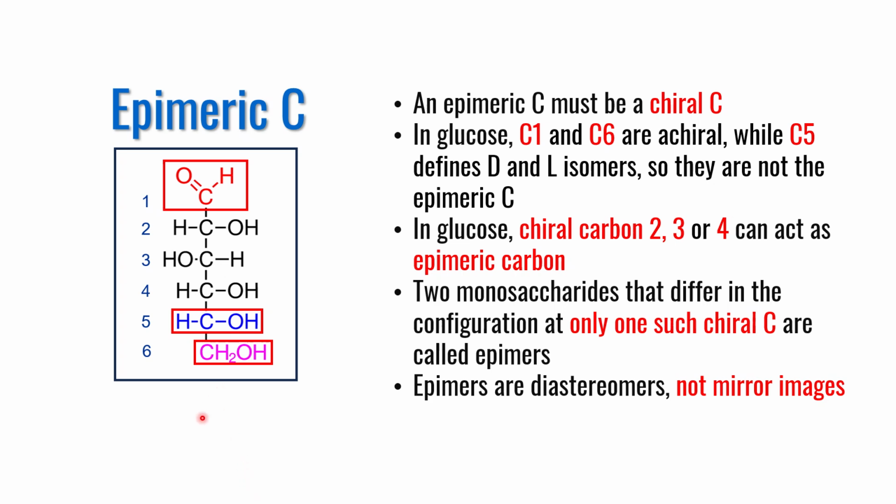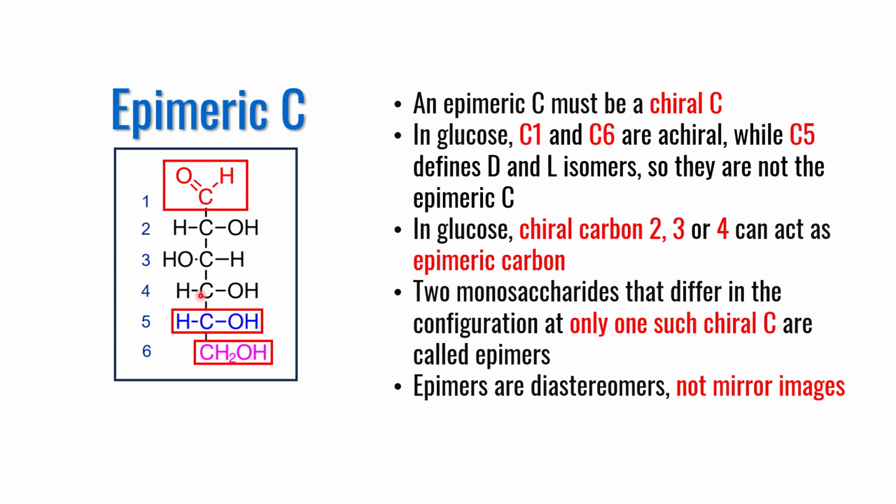Let us define epimeric carbon and epimers. An epimeric carbon must be a chiral carbon. In glucose, carbon 1 and carbon 6 are achiral or symmetrical, while carbon 5 defines D and L stereoisomers, so they are not the epimeric carbon atom.